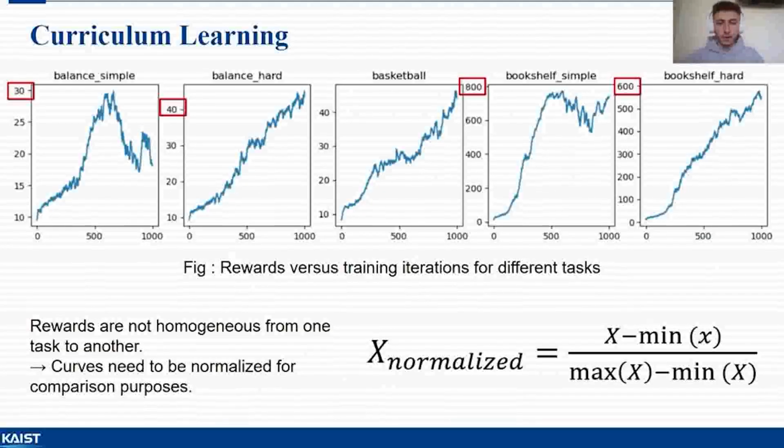Before defining the metrics, an important step was to normalize the reward curves. As we can see, the rewards are not homogeneous from one task to another. What I mean is that the maximum reward is not the same for all tasks. We therefore need to normalize them to the same interval for comparison purposes.